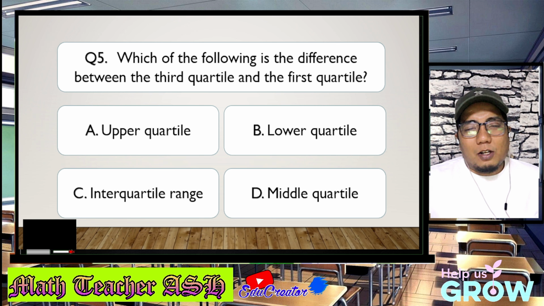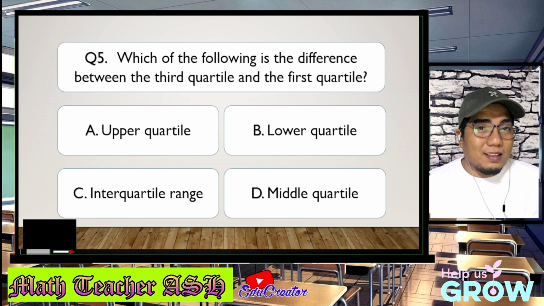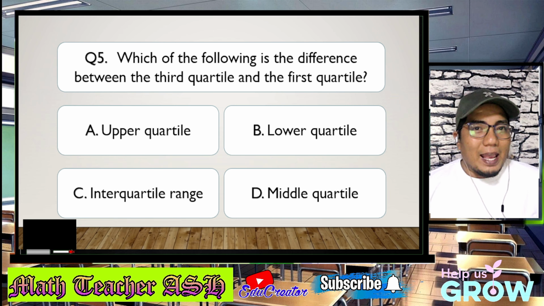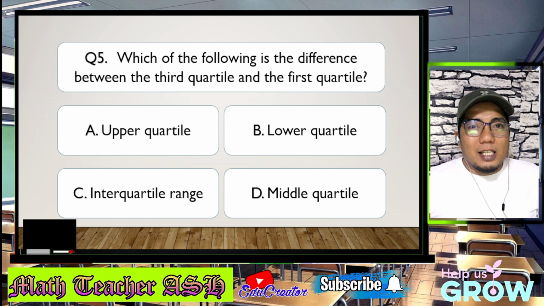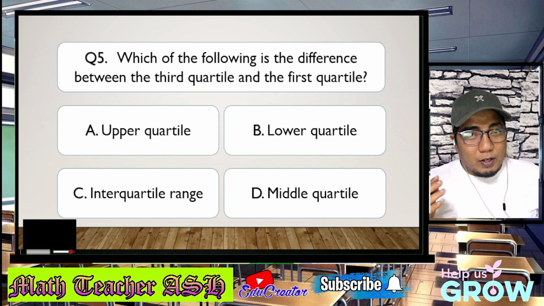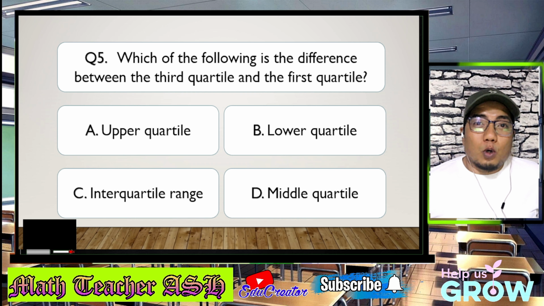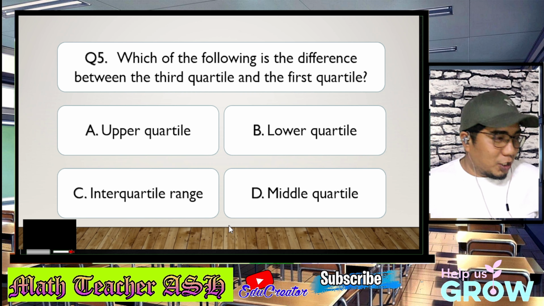Alright, my dear math learners, if you are trying to get the difference of the third quartile and the first quartile, meaning you are subtracting them, what you will get is basically what we call, very good, letter C, the interquartile range. Okay, let's check whether we are correct.